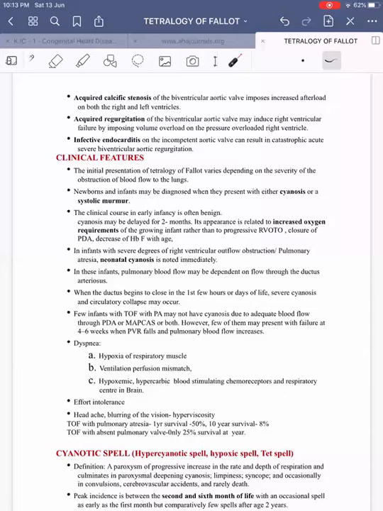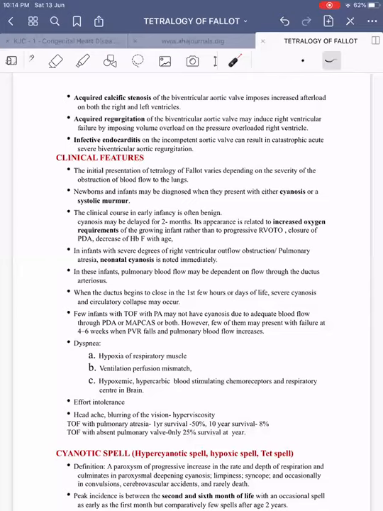Few infants with TOF with pulmonary atresia may not have cyanosis due to adequate blood flow through the PDA and MAPCAs or both. However, few of them may present with failure at 4 to 6 weeks when PVR falls and pulmonary blood flow increases. So even in TOF with pulmonary atresia, it is not that all will present with severe cyanosis. Few of them, if they have adequate pulmonary blood flow through the PDA or the MAPCAs, may have relatively less cyanosis and may do well until the PDA closes or MAPCAs become inadequate.